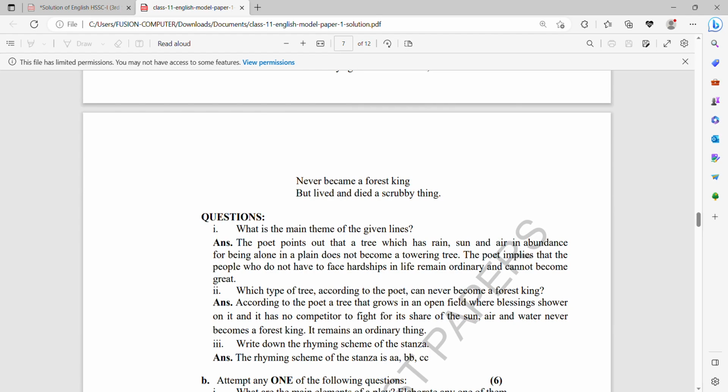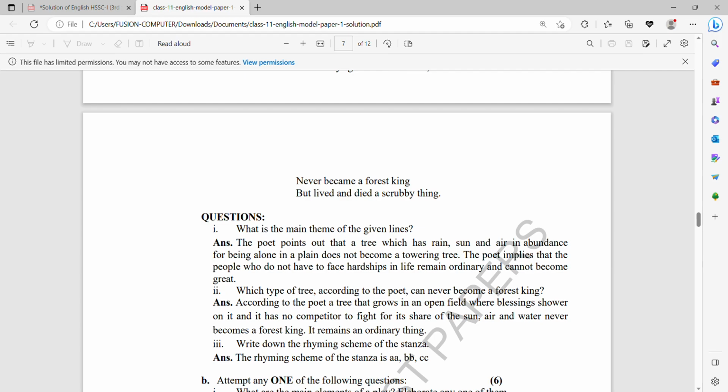Question number 1 from here, what is the main theme of the given lines? The poet pointed out that a tree which has rain, sun, and air in abundance for being alone in a plain does not become a towering tree. The poet implies that people who do not have to face hardship in life remain ordinary, they could not create their value in their life. The value lies in facing the hardships of life.